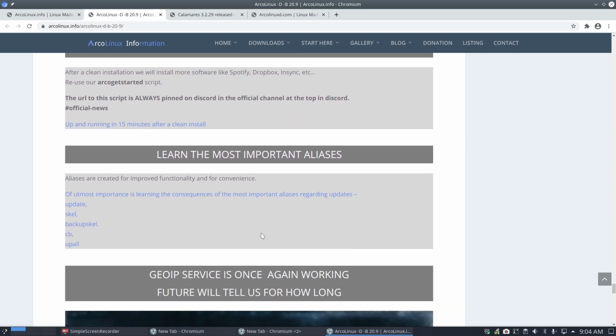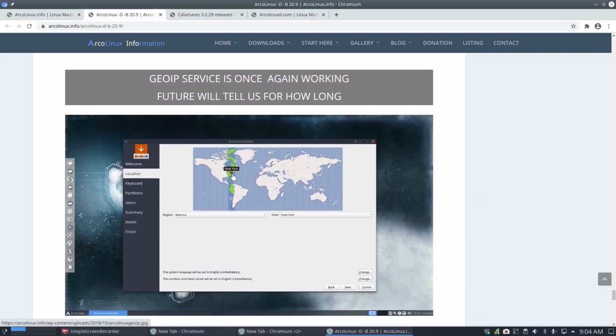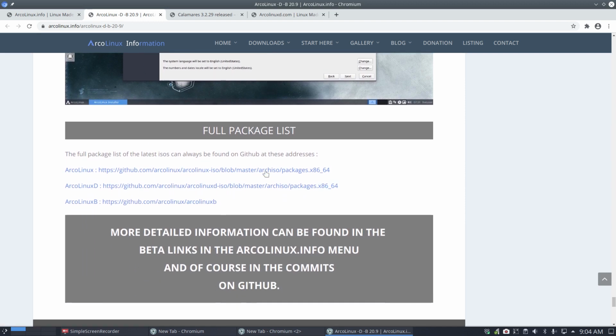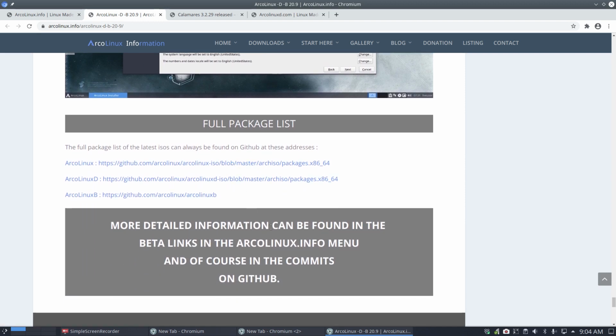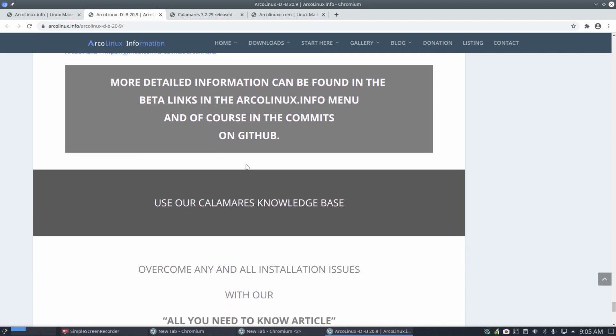Some aliases, there are important aliases. Check them out. You'll see the pin is normally at the right position, unless the server from Plasma is down. So it points to a specific server, which at this point in time is working, but it might not. It might be down for maintenance. If you want to know what package lists you want to, you can follow these links here to know what's in there.